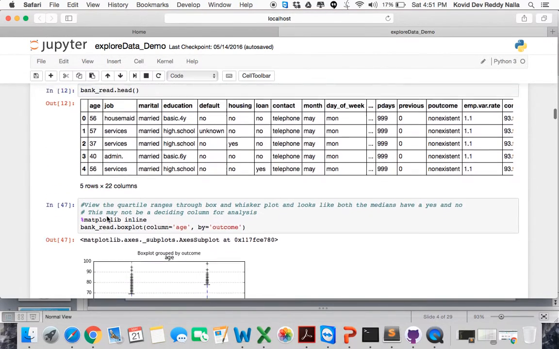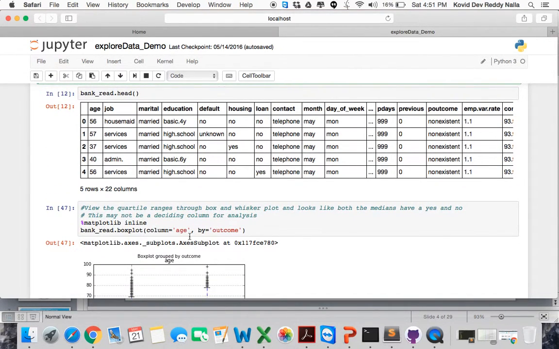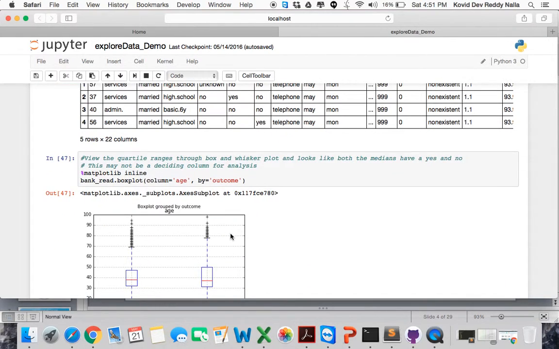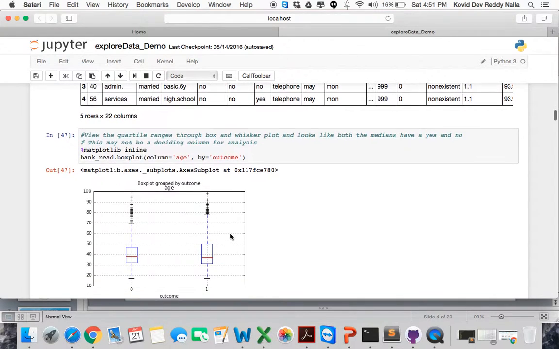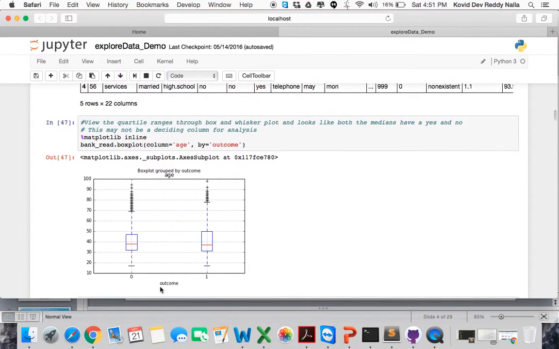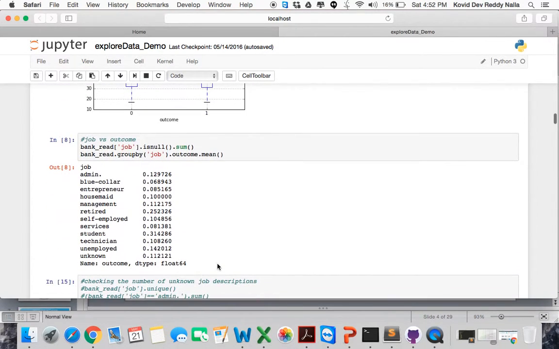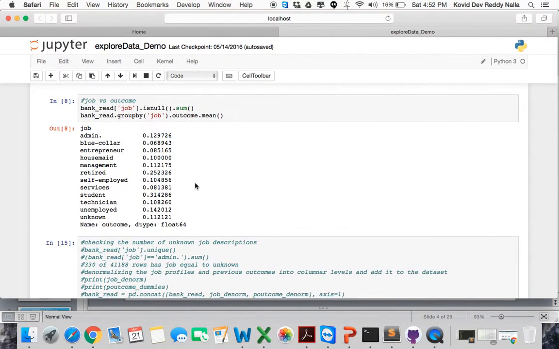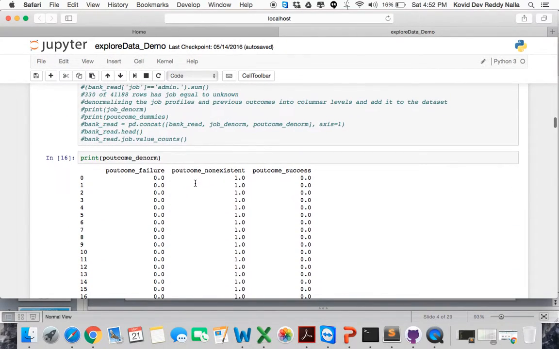So next, we're actually plotting with age and outcome, just to see if age is a factor for taking the new scheme, and we see this looks like a useful feature. So here we see the quartile ranges through the box and whisker plots plotted over here, and it looks like both the medians for no and s are in the same range. So we think this may not be a deciding column for analysis. So in the same way we are doing it across each column.